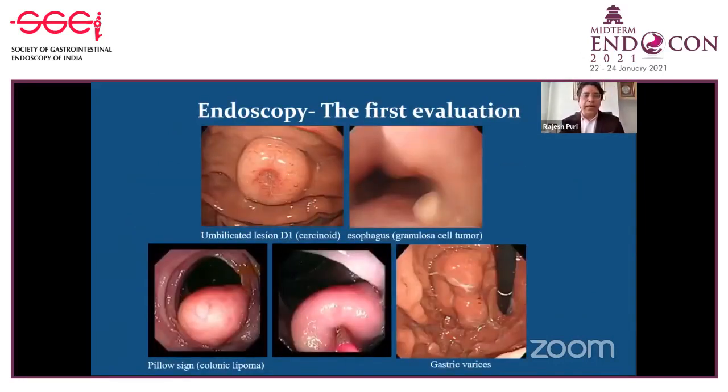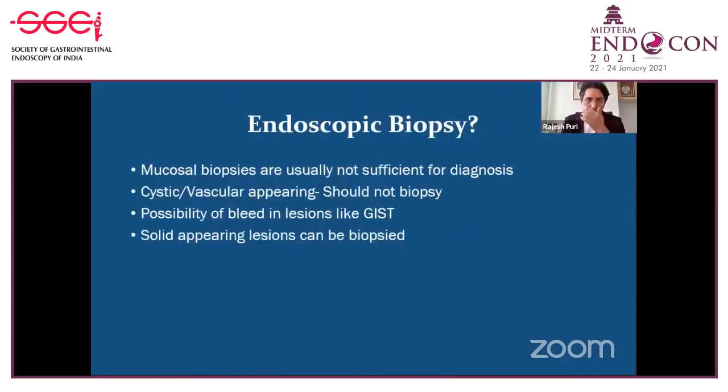If you see an umbilicated lesion in the first part of the duodenum or in the stomach, you may say that yes, this could be a carcinoid. If you find a molar tooth appearance in the esophagus, then you can say it could be a granular cell tumor. In the fundus, if there is a pulsatile or bluish coloration and the patient has an underlying chronic liver disease, then there is the possibility of a fundal varix. And if you see a yellowish soft lesion in the colon which has a pillow sign on pinching with the biopsy forceps, the possibility of lipoma is there. But yes, it can give an idea, but these findings are not accurate for diagnosis of the lesion.